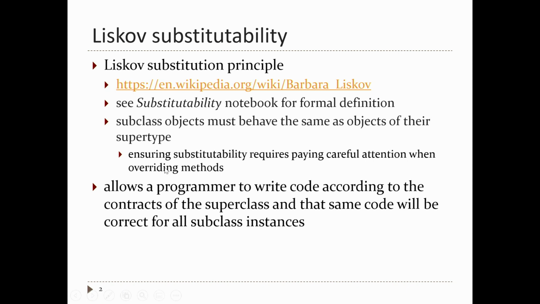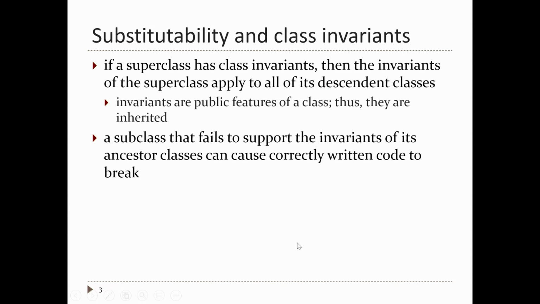Right? So these two points here. Number one, someone can look at the superclass contracts and say, I'm going to write my code using these contracts. If they write their code correctly, then they should expect their code to be able to work regardless of the subtype object, the subclass object that's passed into their methods. Now, if you mess up your inheritance hierarchy, so in other words, if you implement a subclass and you do something incorrect, then that can cause other people's code that seems to be correct to break. And you don't want that to happen.